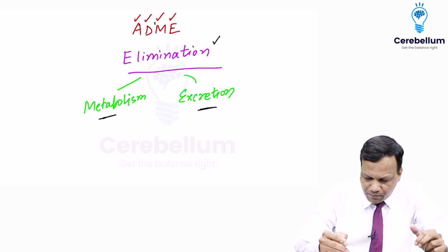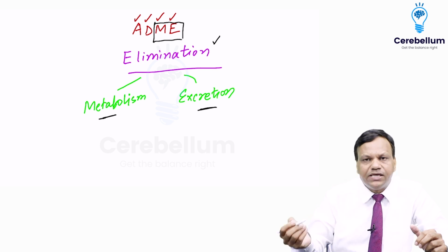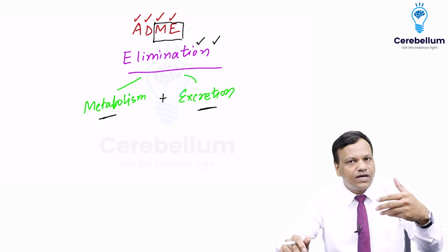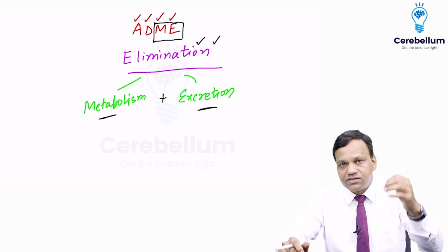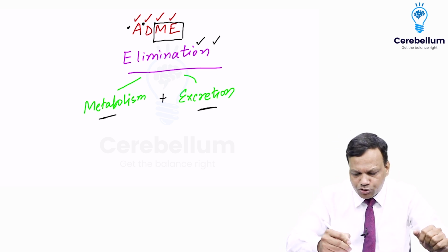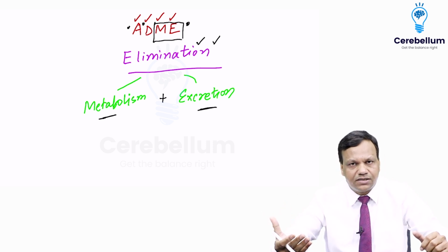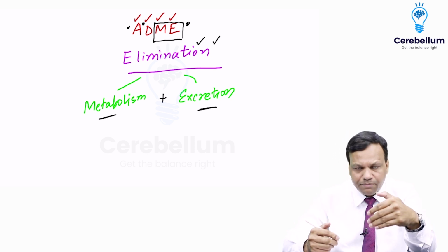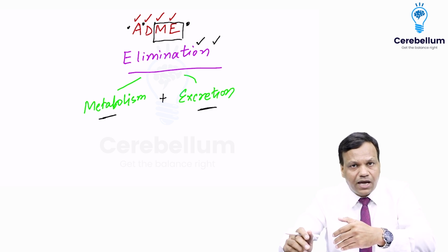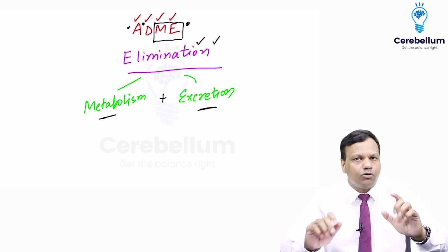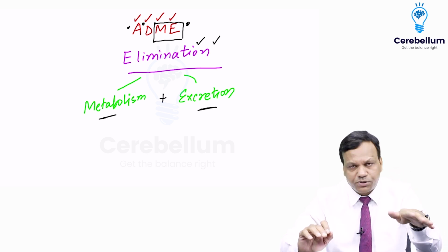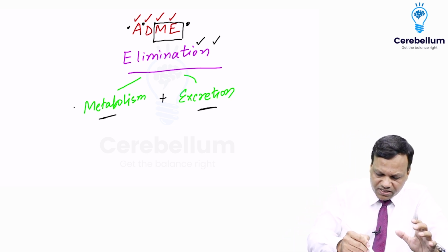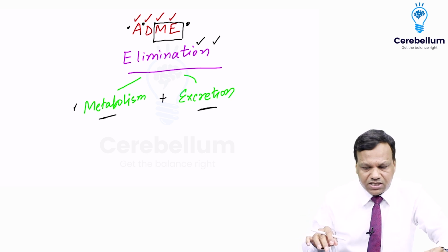If you see, pharmacokinetics is ADME, and metabolism plus excretion we can say is elimination. So now we can redefine pharmacokinetics as the study of absorption, distribution, and elimination of drugs. The elimination includes both metabolism and excretion. So read carefully, elimination and excretion are not the same. Elimination is a broader term, it also includes metabolism. Absorption, distribution, metabolism, excretion is pharmacokinetics. Here we will first discuss metabolism, then we will go to excretion.